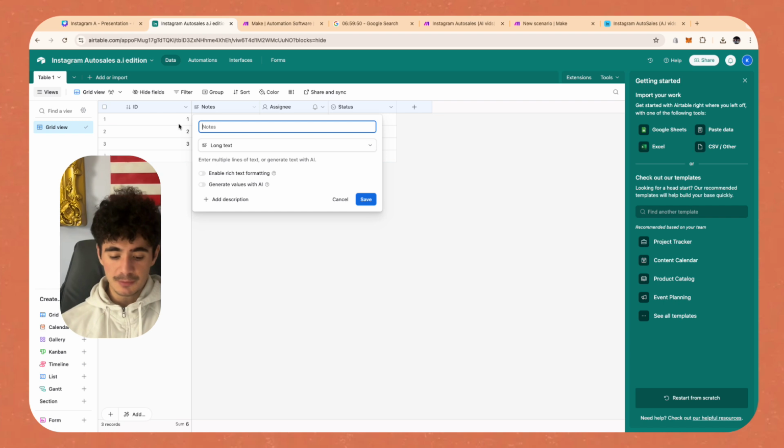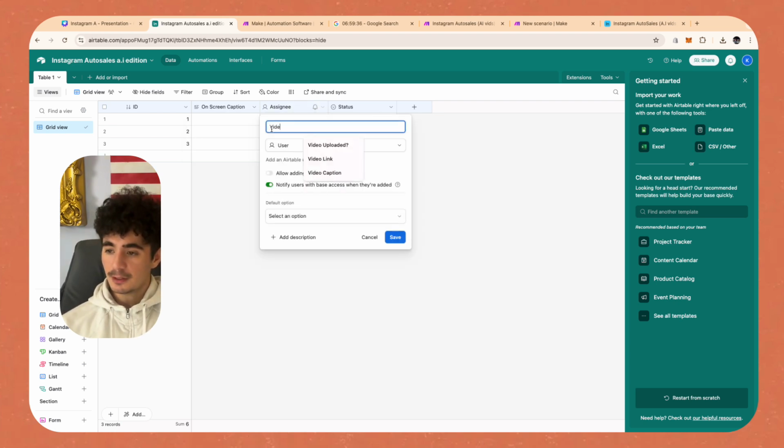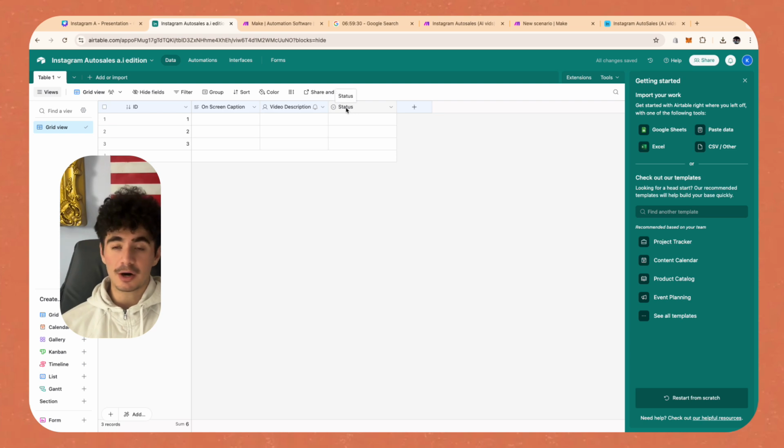And this field is going to be the caption that's on the screen. So we're going to write on screen caption. It's going to be a long text, and we're going to click save. The next one is going to be video description. And this is where we can not just add our description, but we can also add in our hashtags. And so in this example, guys, the on-screen caption that I'm going to write is this AI automation, read description on how I did this.